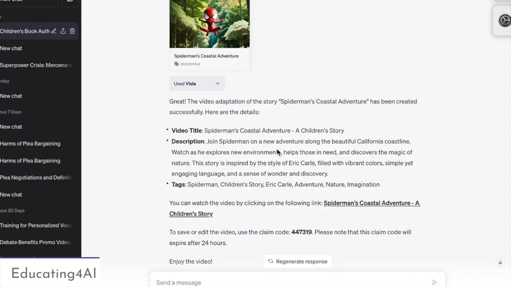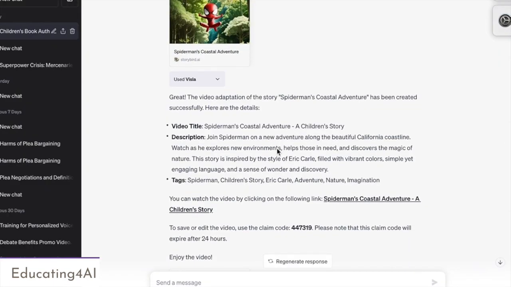We're jumping back into QuickTime so we can see how Visla did producing the video, making the movie of the story that I used the AI to write.